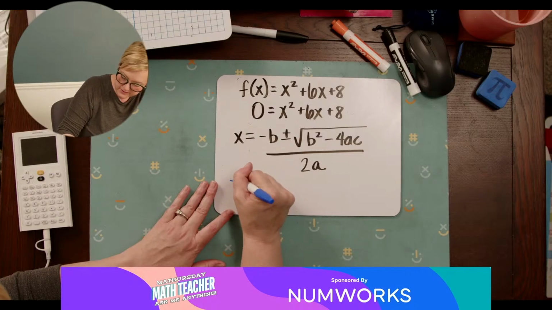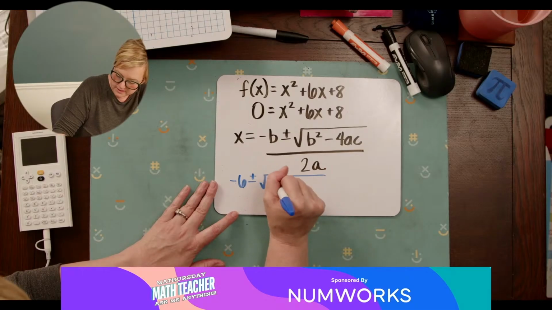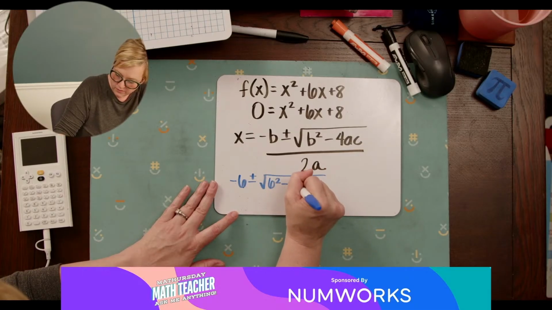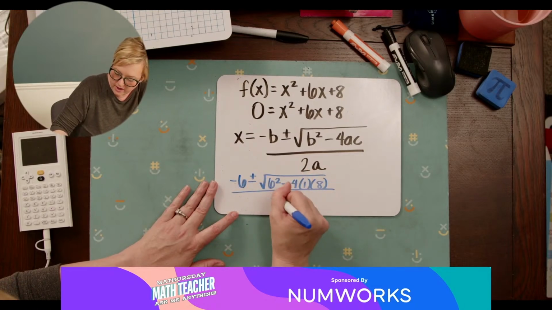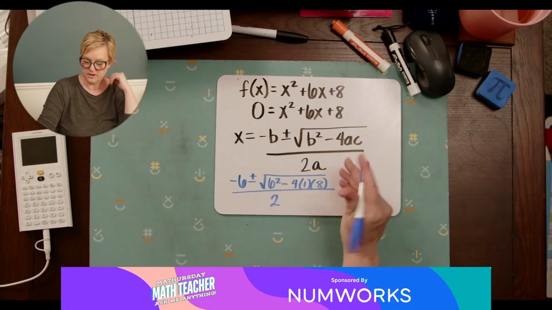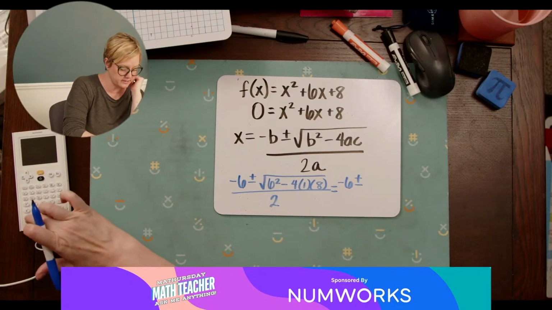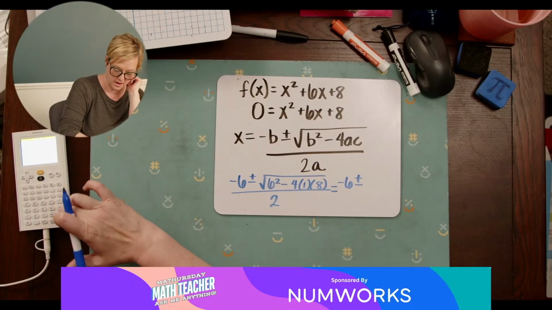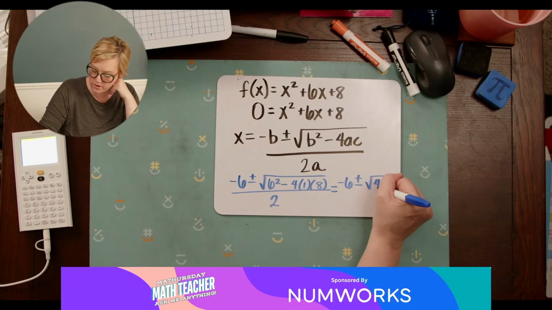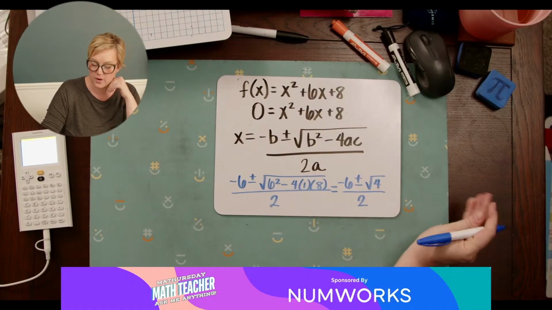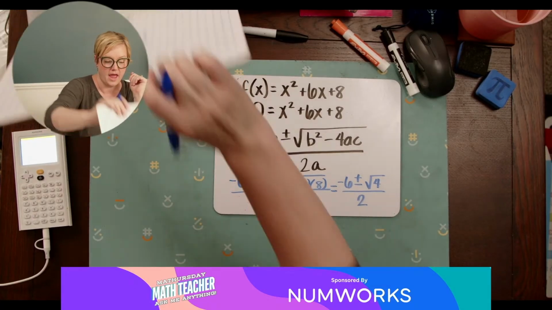So we're going to do negative 6 plus or minus square root of 6 squared minus 4 times 1 times 8 over 2a, which is 2. Okay. So we have negative 6 plus or minus, let's see, 6 squared minus 32 is 4. So the square root of 4 over 2. So now we just keep simplifying and simplifying. Okay, so we're going to keep simplifying this.